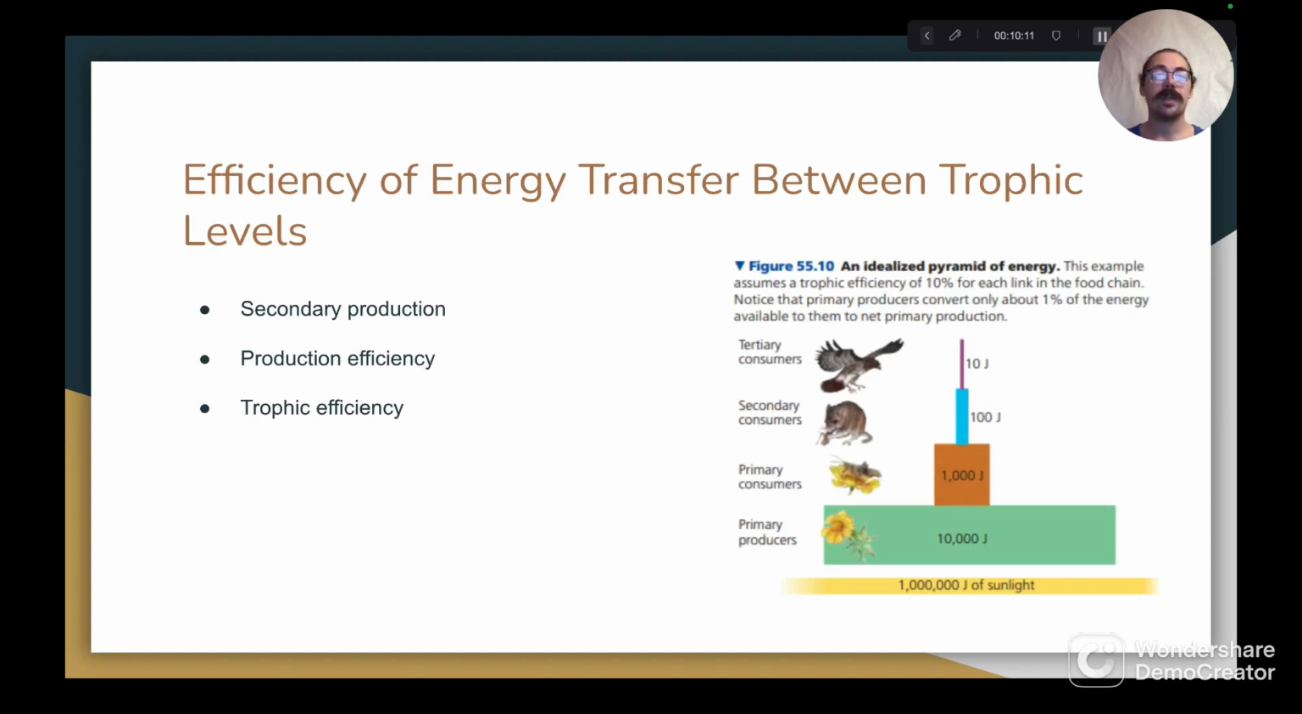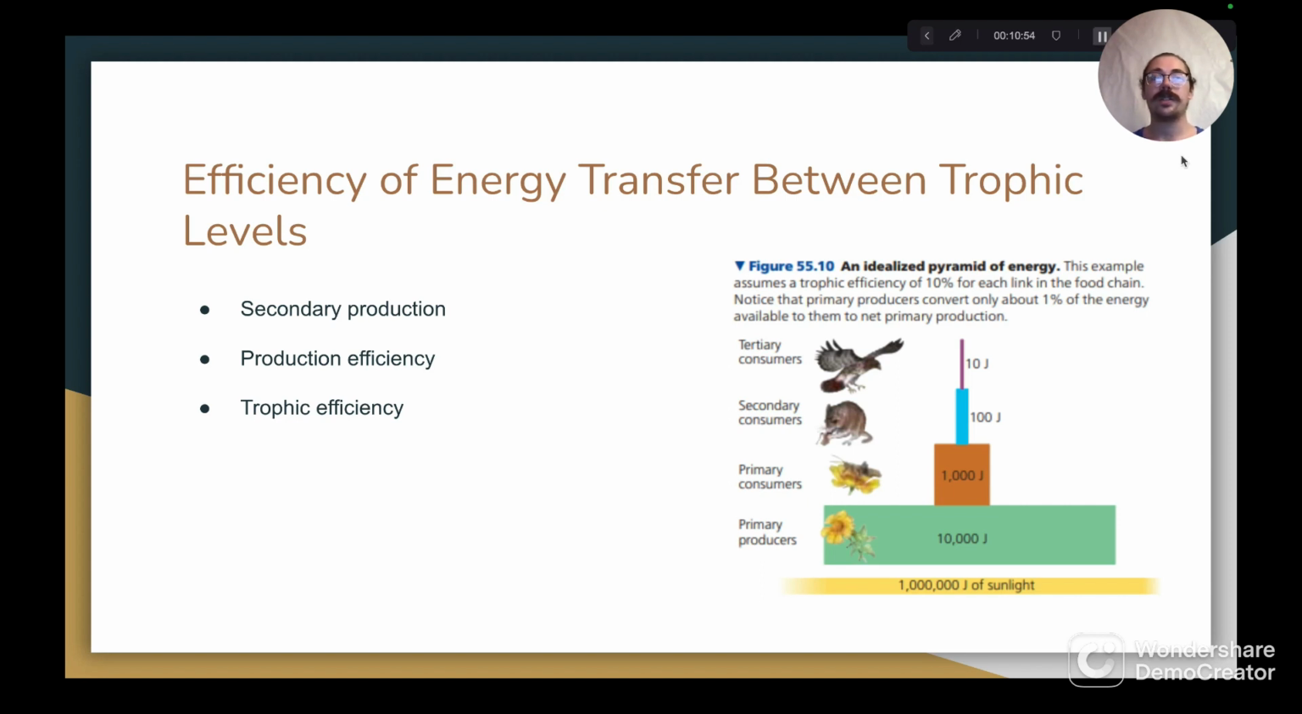Finally, we'll move on to talk about the efficiency of energy transfer between trophic levels, starting with defining secondary production. Secondary production refers to the new biomass produced within a consumer as a result of consuming chemical energy in the form of organic materials from the foods they eat. Furthermore, it is essential to note that not all of the food a consumer ingests is included in secondary production totals, because much of it passes through the consumer undigested, and some of the absorbed energy is lost as heat and through respiration.